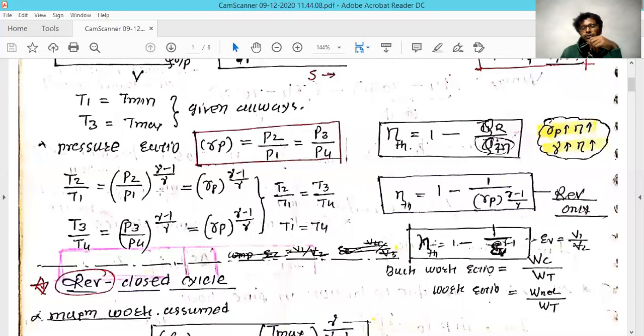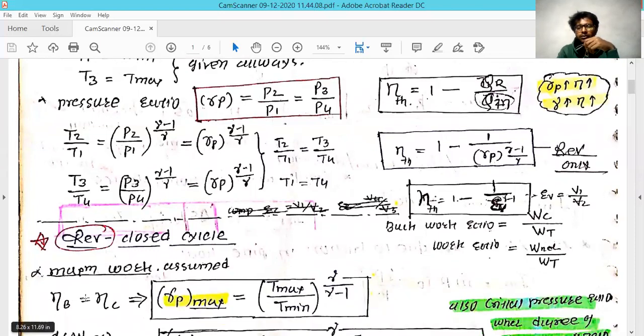Also, they used to ask a few quantities like the back work ratio. Back work ratio means nothing but whatever work you have supplied to the compressor divided by the work you have generated from the turbine. In this condition, whatever work you have generated from the turbine, you also supply to the compressor. Some of that energy is used to compress this air, and the remaining energy is used to supply to the other accessories of this